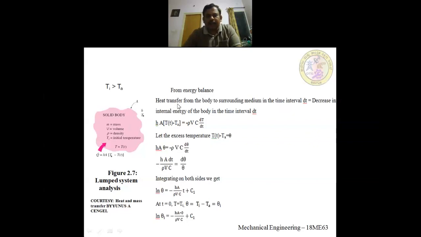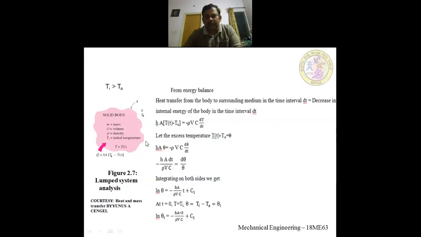So from the energy balance, whatever heat is transferred from the body to the surrounding medium in the time interval dt should also be equal to the decrease in internal energy of the body in time interval dt. So what is the heat transfer from the body to the surrounding medium? It is governed by Newton's law of cooling. So it is h into area into temperature at any point of time minus Ta. That should be equal to minus rho V c dT by dt.